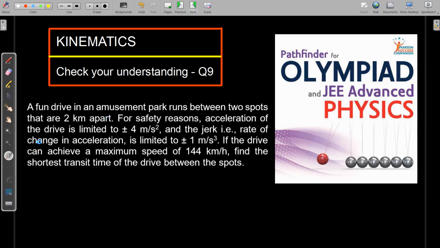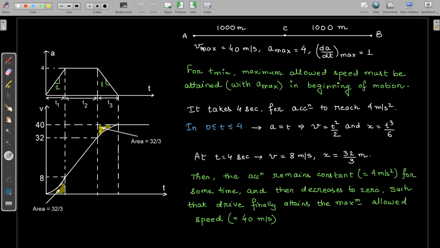So, suppose the drive starts from point A. It is important to note that the initial velocity of the drive is obviously zero. It is starting from rest, but it should also stop. Finally, the final velocity of the drive should be zero. So the drive will accelerate as well as retard and finally come to rest. The total distance between points A and B is 2000 meter or 2 kilometer, and this data is given to us.